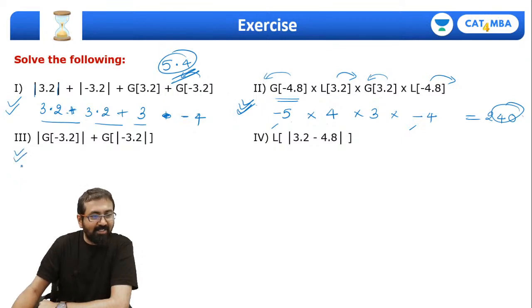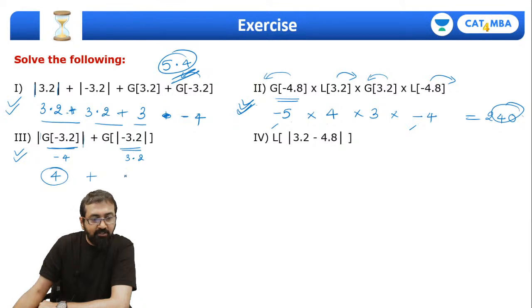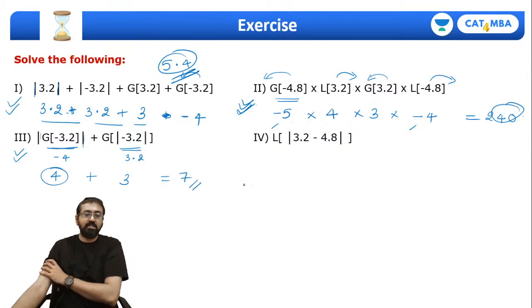Okay, so let's look at the third question. Here first we need to find the greatest integer value of minus 3.2, which will be minus 4, and then modulus of minus 4. So it's going to be 4. This is the first part, plus modulus of minus 3.2, so it will be 3.2, and then greatest integer value of 3.2, it's going to be 3. So what is 4 plus 3? It's going to be 7. So this is the answer for the third question.